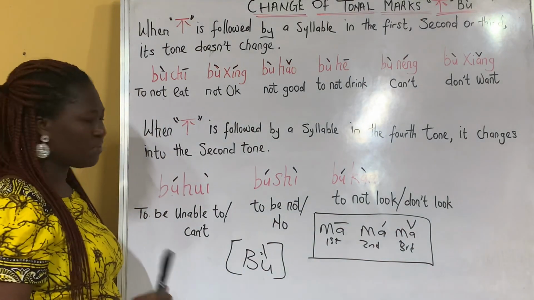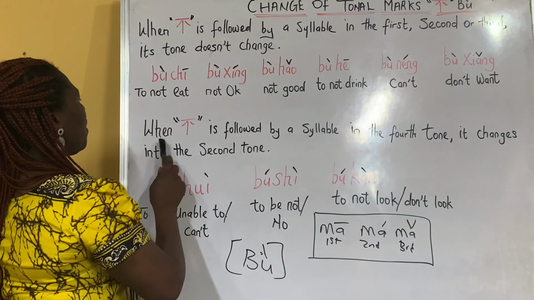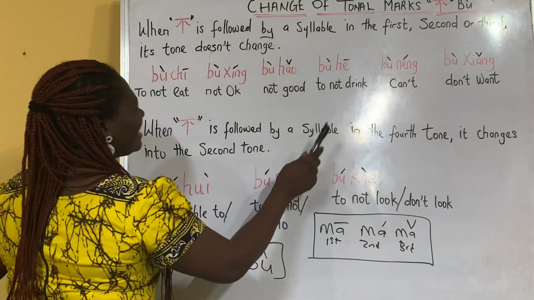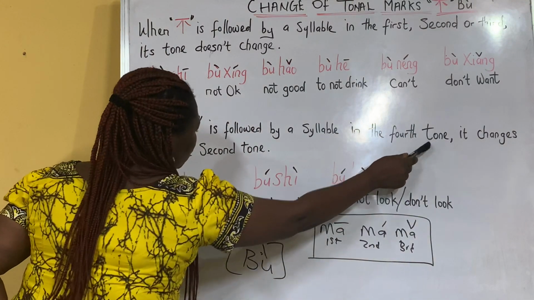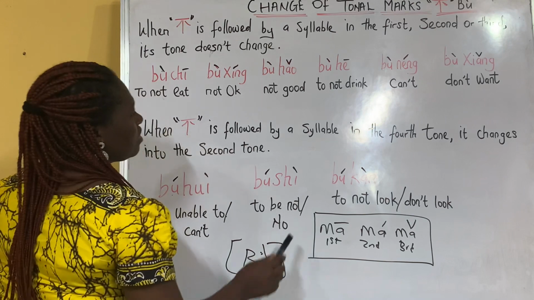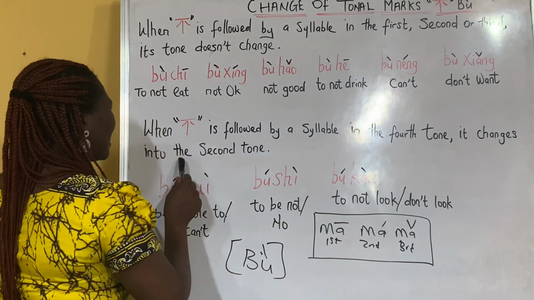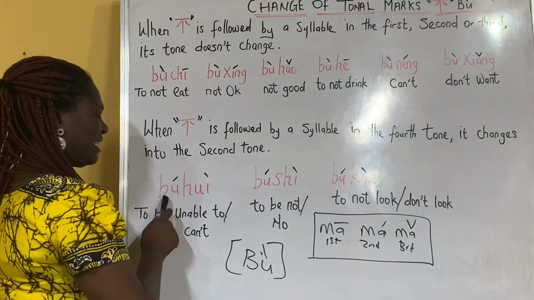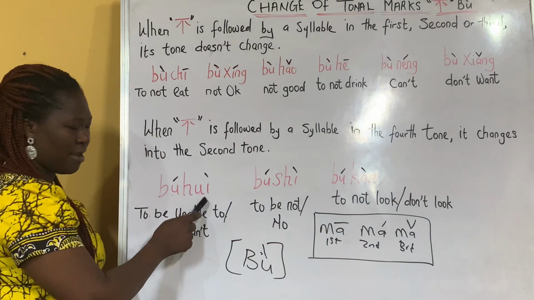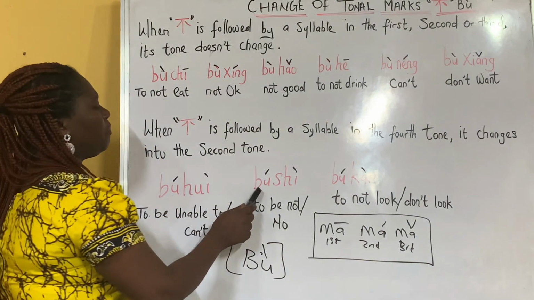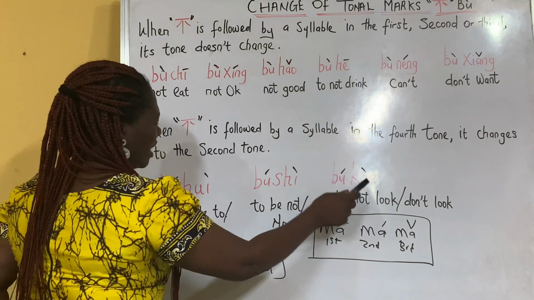That is the first rule. Then the second rule says what? When bu is followed by a syllable in the fourth tone, then it changes into the second tone. Example, bu hui, bu shi, and bu kan.